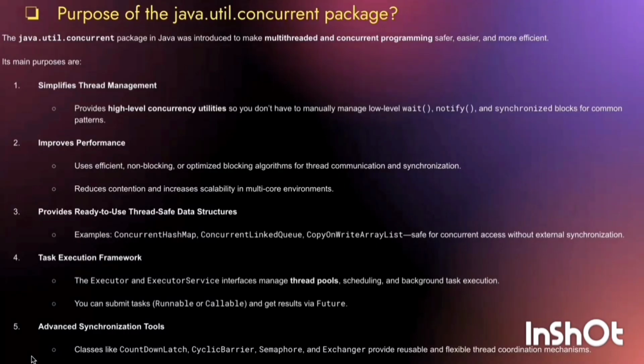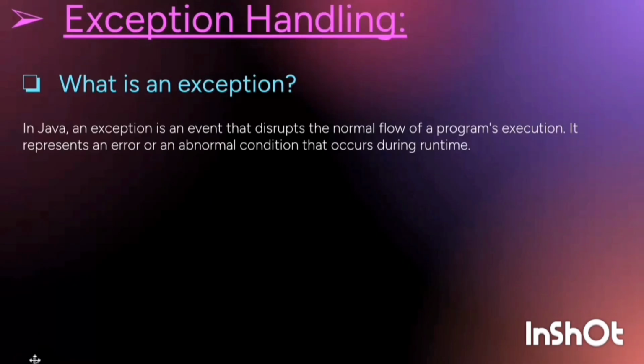The main purposes are: simplifies thread management, improves performance, provides ready-to-use thread-safe data structures, task execution framework, advanced synchronization tools, etc. Now next one.